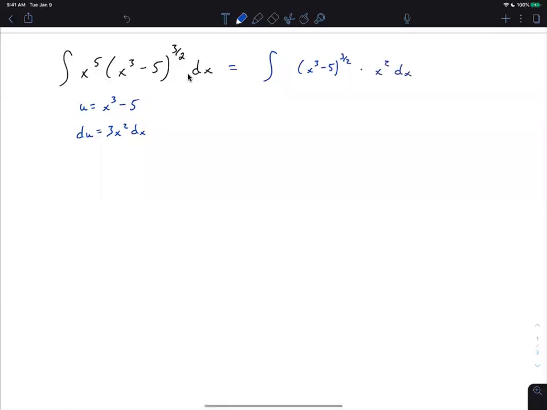And what that does is it leaves x cubed there because there's 5 of them. So it's like I put 3 of them here and then 2 of them at the end. And now I need a 3 here. Well, that's easy to deal with. So I'm going to put a 3 inside and a 1/3 outside. Does that make sense to everybody?